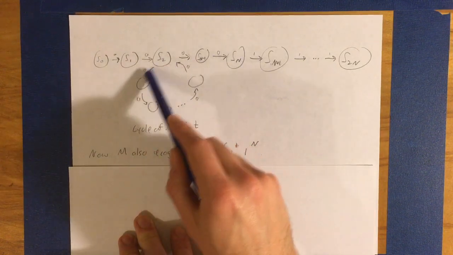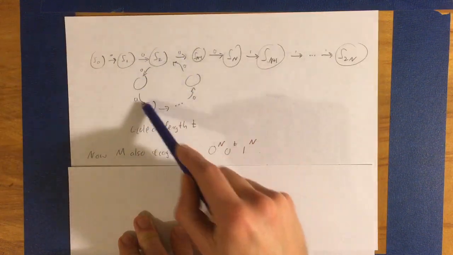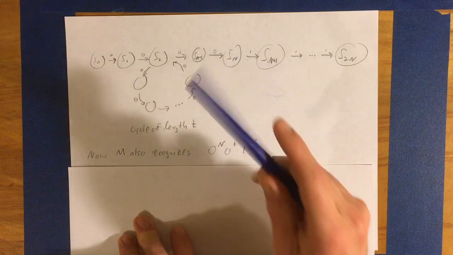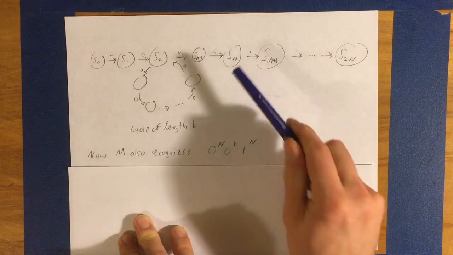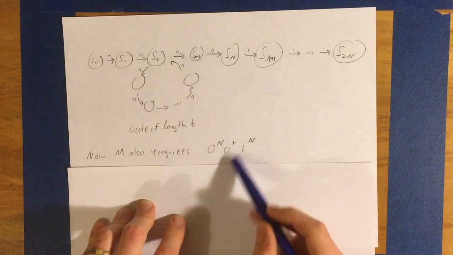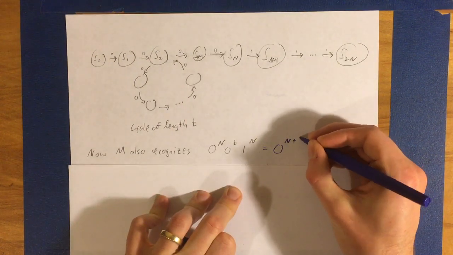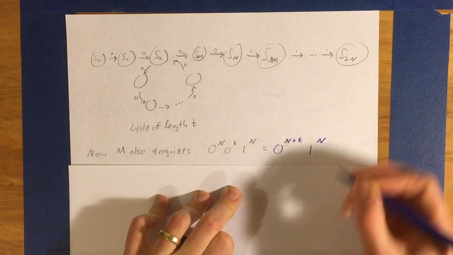If it was just once, we'd get capital N zeros. But if you go around it twice, you get t more zeros in your string, right? And then you've got the n ones. So by going around that particular loop twice, we get this: 0^(n+t) 1^n.